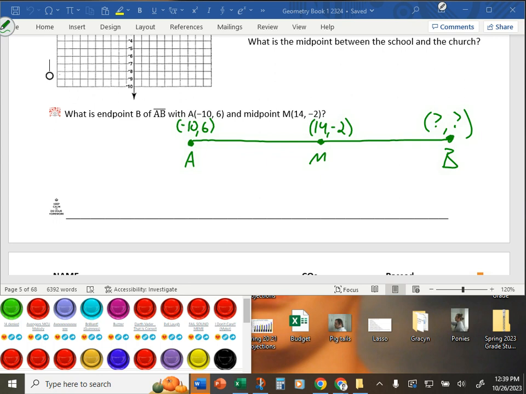You can use the formula, right? Because you know that the formula gives you the midpoint. So this is kind of like, I'm giving you x1 and y1. I'm giving you the midpoint. You need to figure out what is x2 and y2. The midpoint would just be.